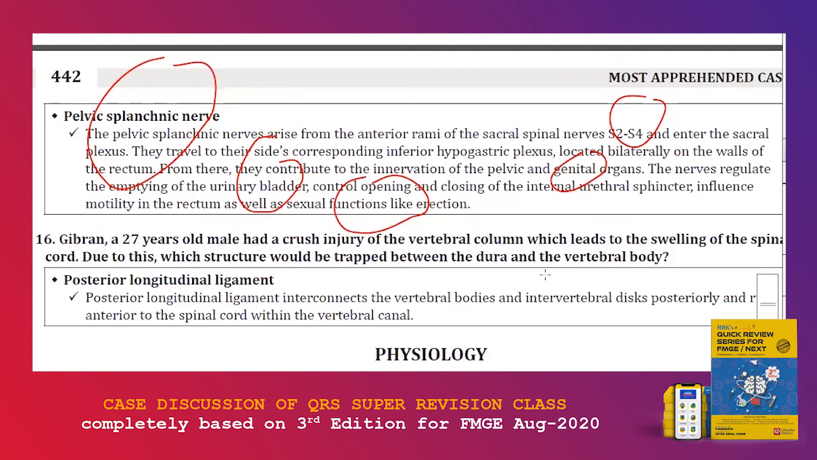So they talked about vertebra. So vertebra, they talked specifically about dura and vertebral body. So it is going to be posterior longitudinal ligament. There's a direct MCQ.